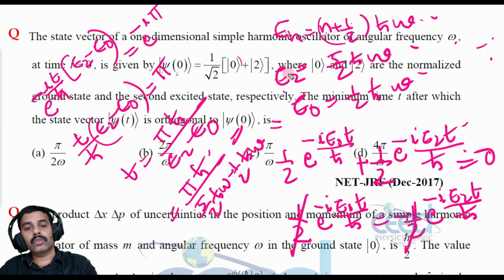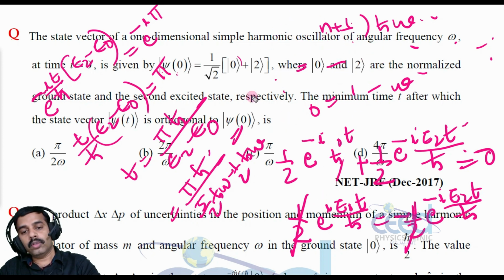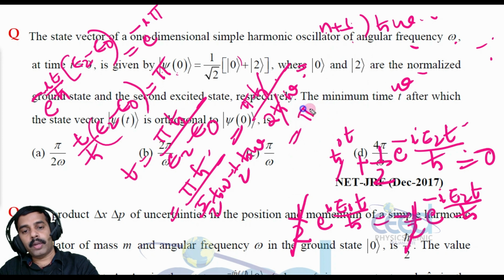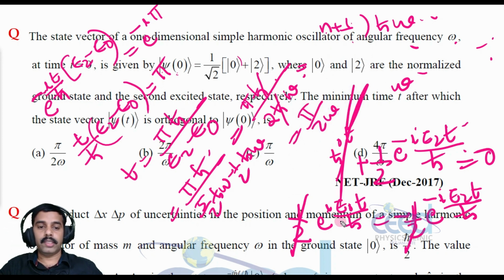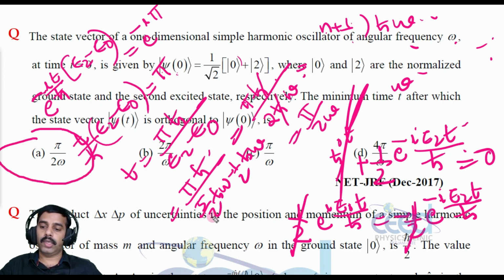So t is equal to pi h cross divided by 2 h cross omega. The h cross cancels, and the result will be pi by 2 omega. So the time will be pi by 2 omega, for which psi of t and psi 0 are orthogonal.